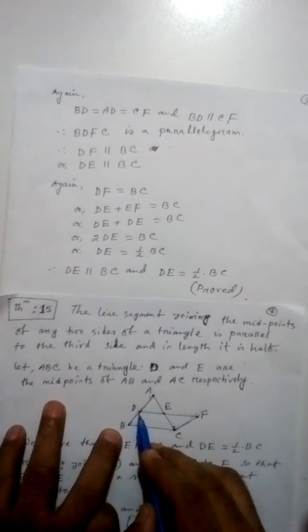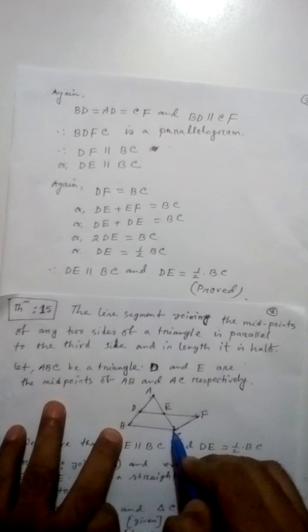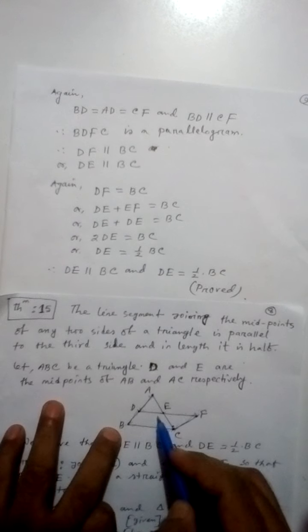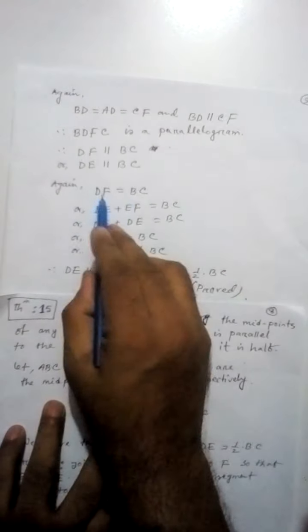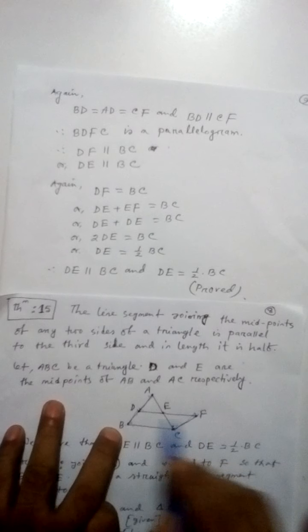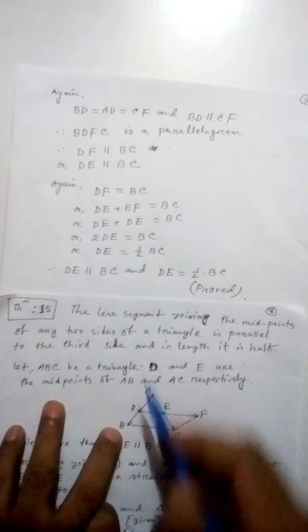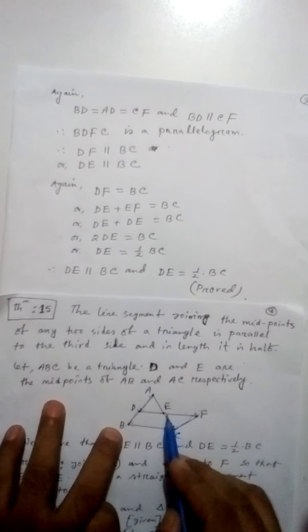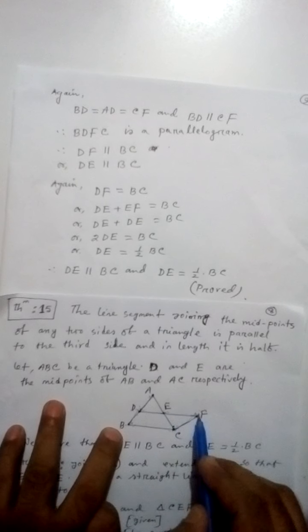Again, DF equals BC. In a parallelogram we know opposite sides are parallel and equal. DF equals BC. Now DF is DE plus EF, and DE equals EF.